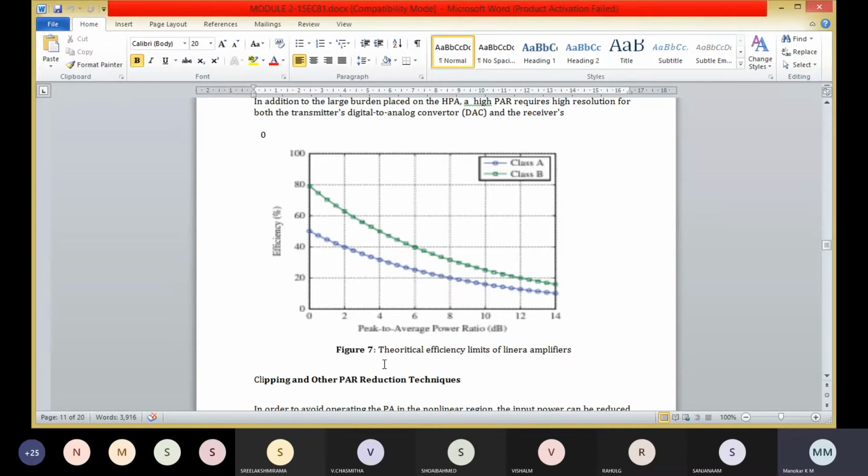This is the theoretical efficiency limits of nonlinear amplifier. In a typical OFDMA system the peak to average ratio is in the 10 dB range, so the power amplifier efficiency is 50 to 75% lower than a single carrier system. This is the peak to average power ratio that is measured in dB, and this is the efficiency.